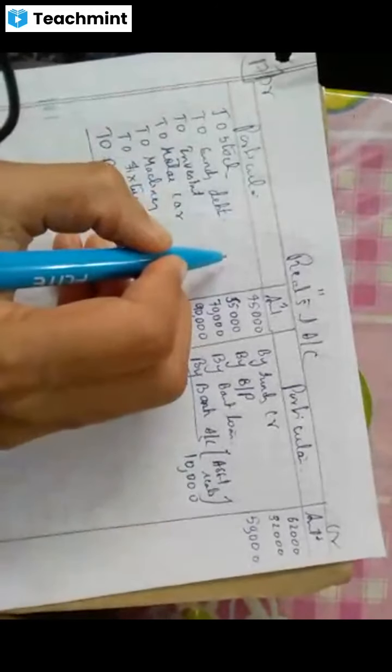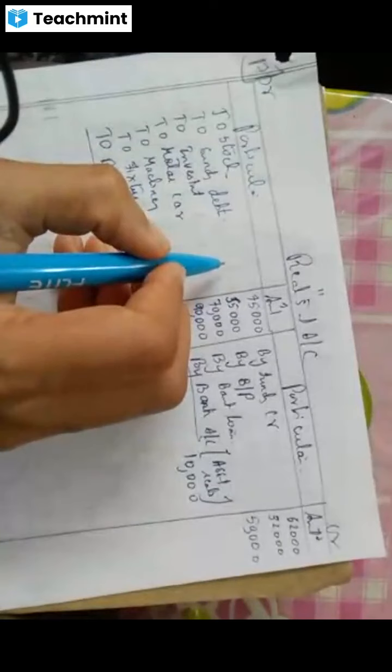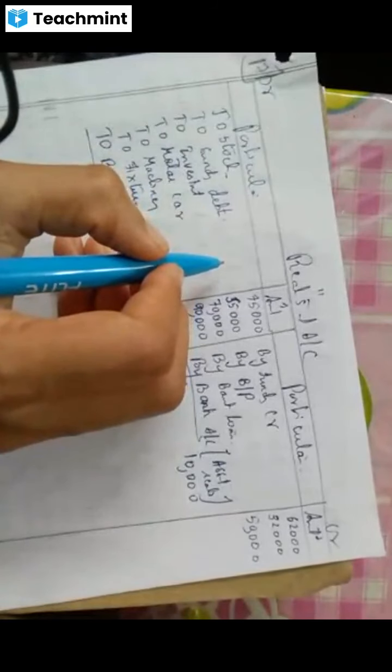Then debtors are there. Sundry debtors. But about debtors, any information is there? About debtors, what they are telling? Yes, we'll just check that. Here, Tannu agrees to pay the bank loan and took over the sundry debtors. Sundry debtors he has taken over, so sundry debtors we will not write here. Okay? Yes. Next, what will we write?